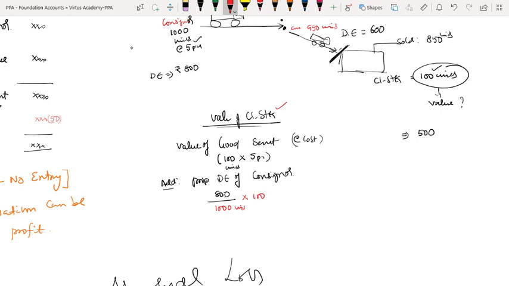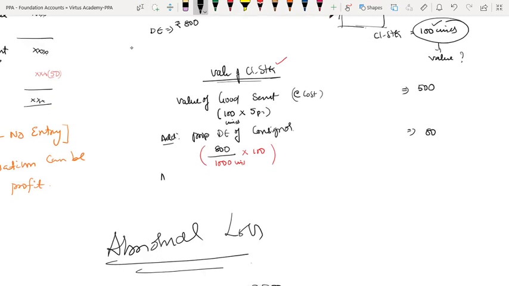Therefore, this is what we call proportionate. 800 rupees is for 1000, so how much for 100? That is the number of units in stock or loss, whatever it might be, for how many units you are taking proportionate. That's what we call proportionate direct expense. So what is the price? 80.